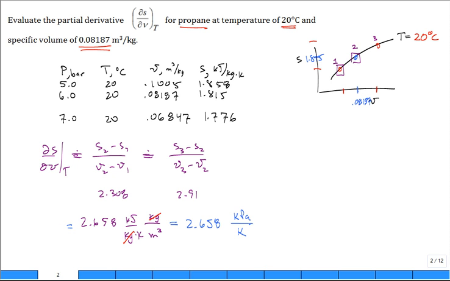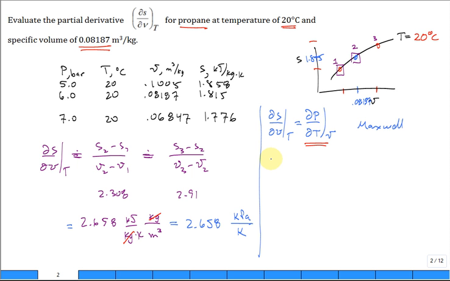What's another way of doing this? One other way would be to use one of the relationships that we covered in the text, the Maxwell relationship, that the rate of change of S with respect to V holding T constant is equal to the rate of change of P with respect to T holding V constant. Maybe it's easier to calculate this derivative. And if it is, then that's equal to the other derivative, the derivative of interest.